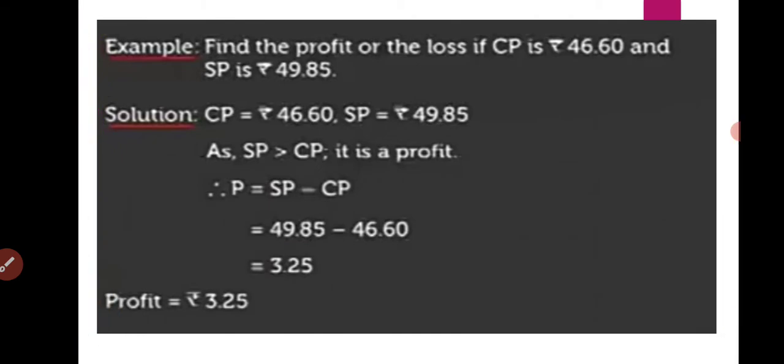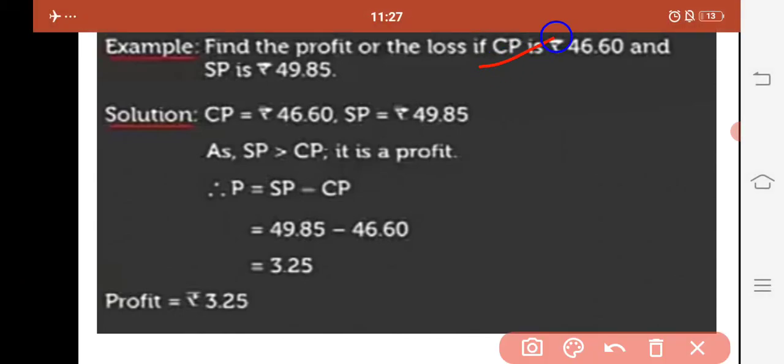There are some examples. Find the profit or the loss if CP is rupees 46.60 and SP is rupees 49.85. Now first we need to see which one is greater, CP or SP. In comparing both, we found that SP is greater than CP.